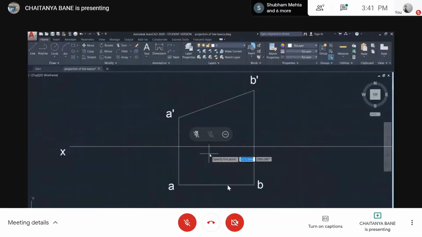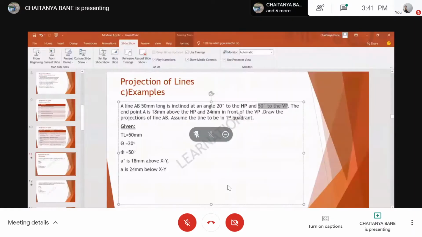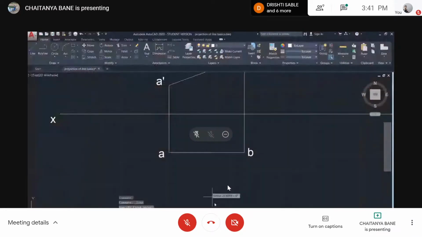Okay, so now the other case, AB को inclined है, so what was the inclination? 50 degrees, correct? Yeah. Wait a second.